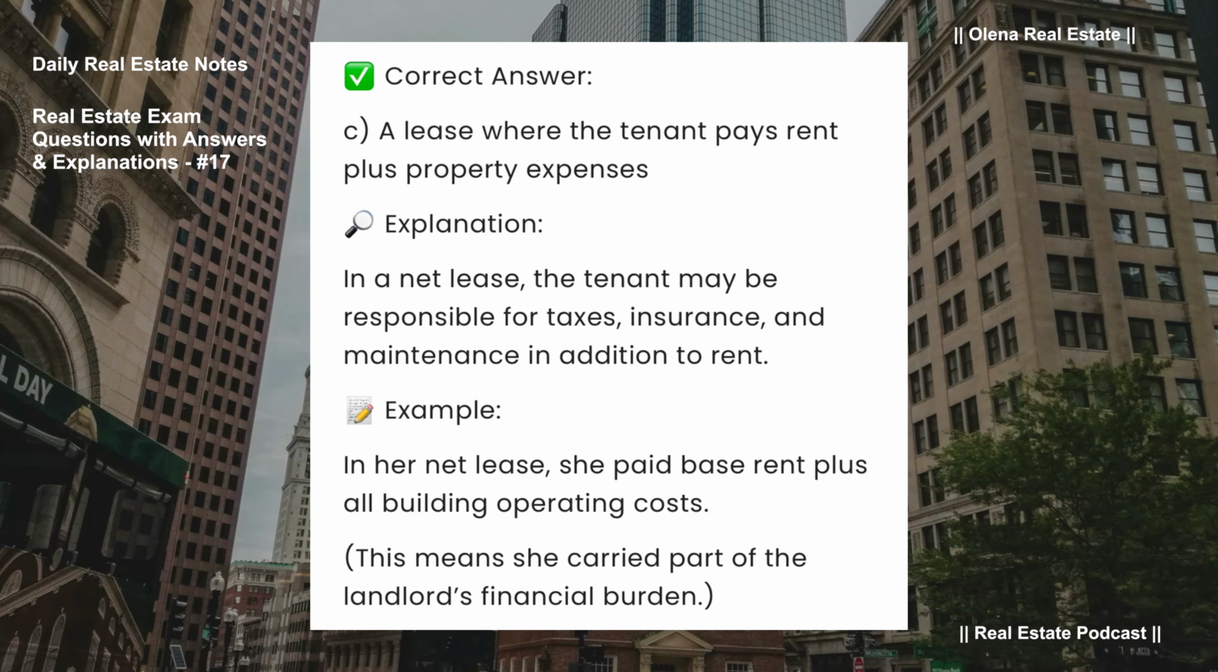Correct answer, C. A lease where the tenant pays rent plus property expenses. In a net lease, the tenant may be responsible for taxes, insurance, and maintenance in addition to rent. For example, in her net lease, she paid base rent plus all building operating costs. This means she carried part of the landlord's financial burden.